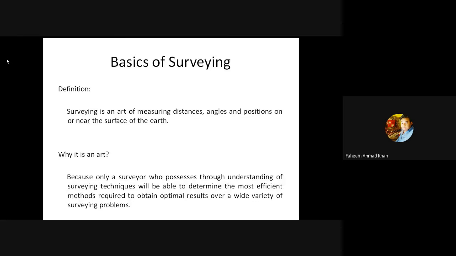Not a layman can calculate these values. Only a specialized person who knows how to use the instruments, tapes, chains, and other survey instruments will be able to measure the distance, angle, and position. That is why it is called an art of measuring the distances or the angles.